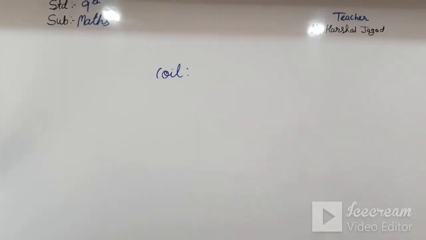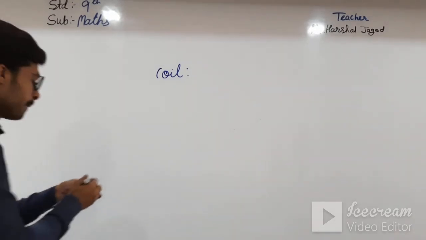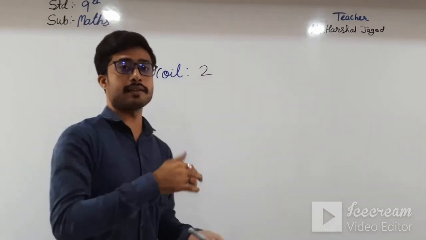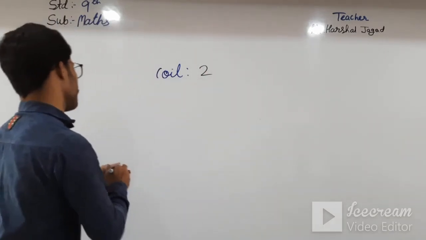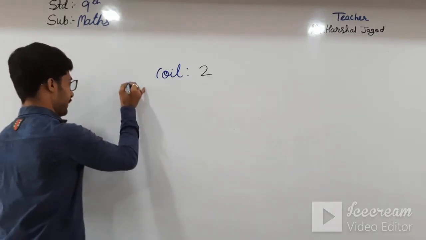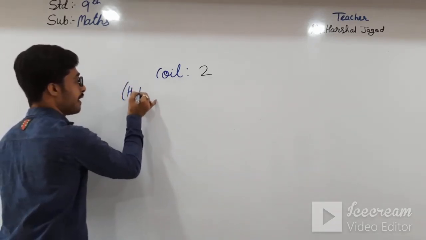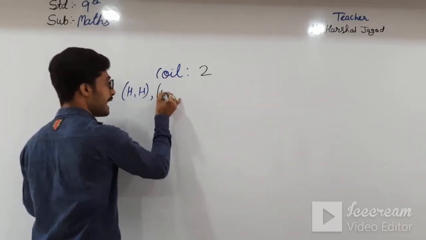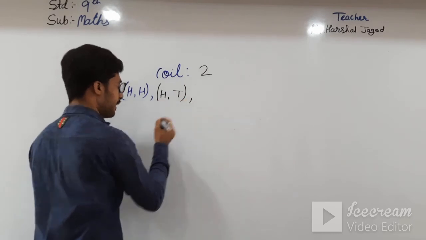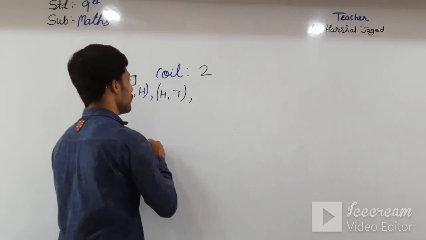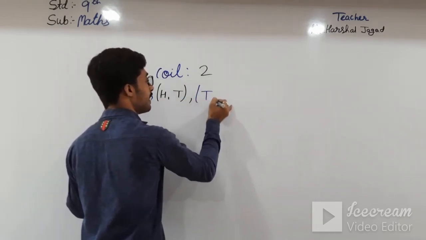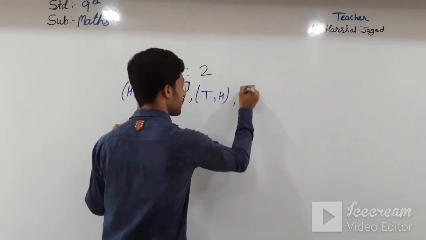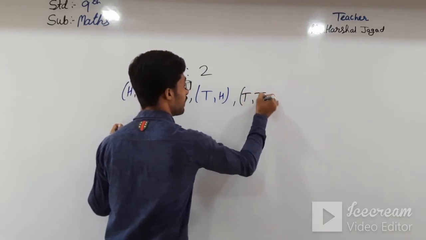if I take 2 coins and toss them simultaneously, then what will be there? We can get one head and another head, next one head and another tail, then here tail and here head, and the last one, tail, tail.